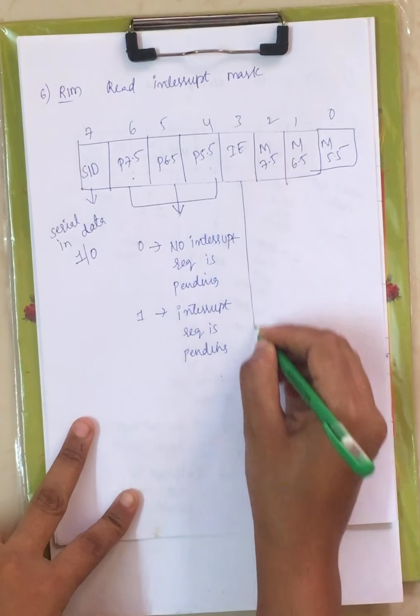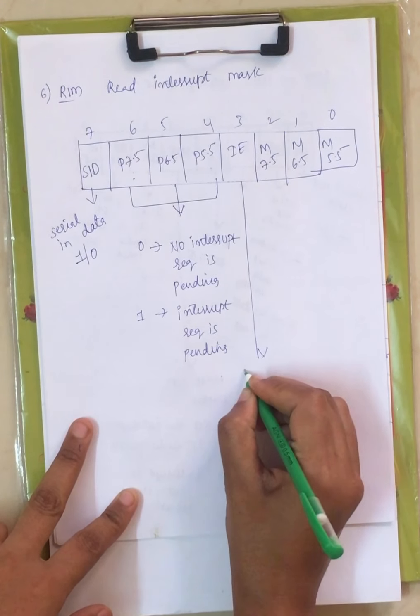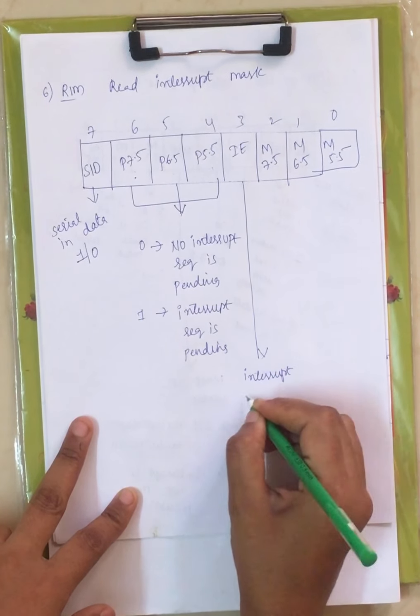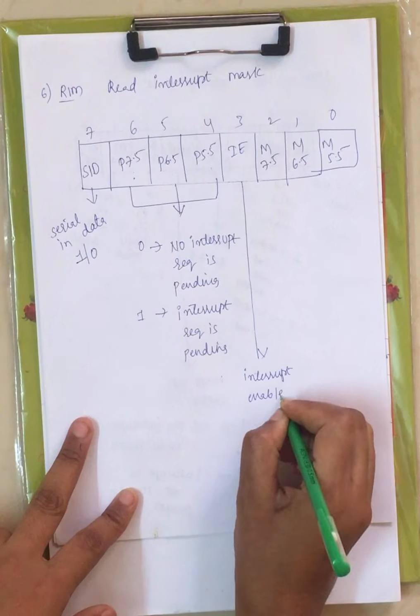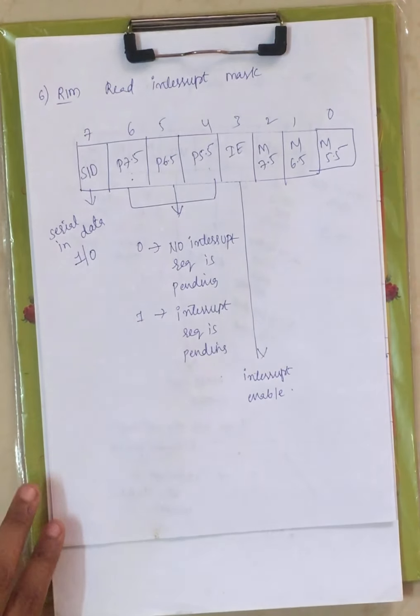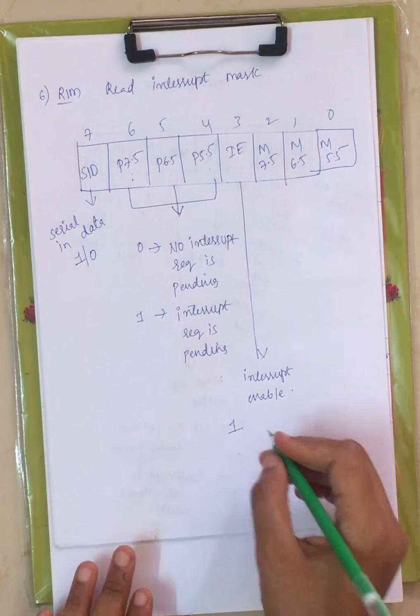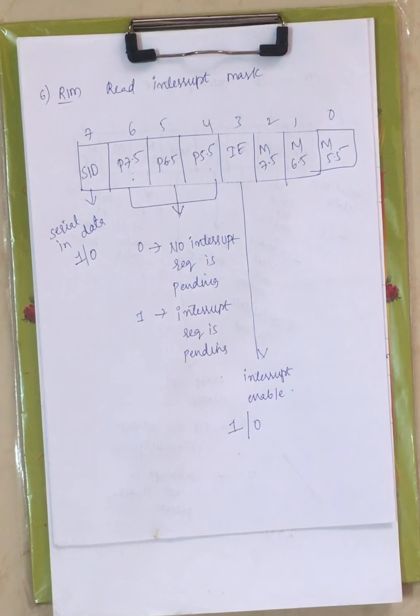Next we have IE. What is IE? Interrupt enable. In order to enable the interrupts, we will use this IE. When it is set to 1, you can enable the interrupts. When it is set to 0, you can disable the interrupts, right?